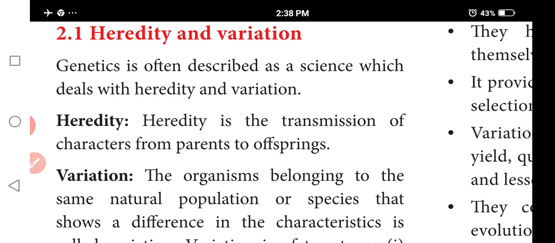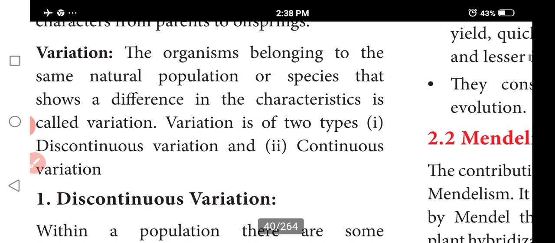Such transmitted characters are called hereditary characters.